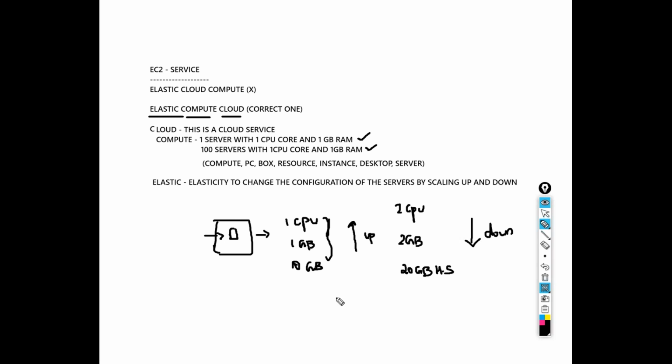In AWS EC2, we have this option called elasticity, and to whatever instance we are launching, whatever server we are launching, we can increase the configuration according to our requirement. Clear? So this is how the name has been given, Elastic Compute Cloud. In short, we call it EC2 service. Any doubts here, guys?